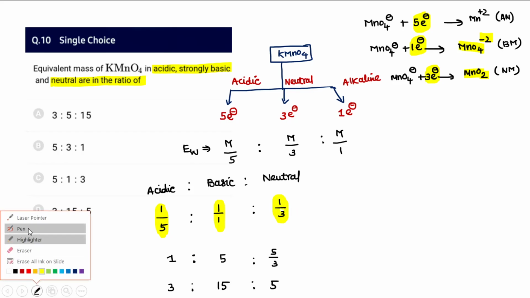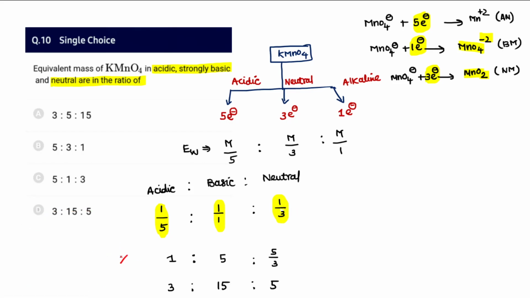So again what I must do here is, let me say I am multiplying this by 5. If I multiply by 5, then 1 is to 5 is to 5 by 3. Again I am multiplying by 3, then 3, 15, and then 3 gets cancelled, 5. So 3 is to 15 is to 5. If you are not thinking correctly, you may end up with answer as A or B.